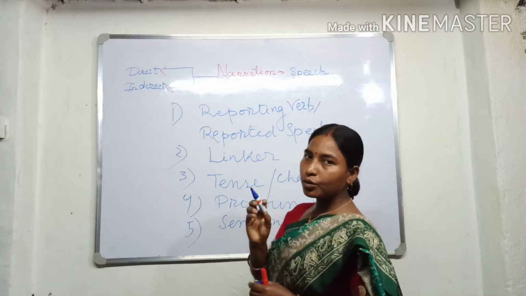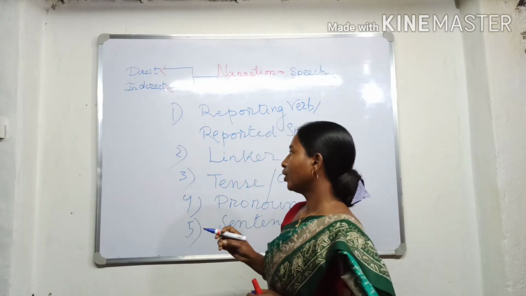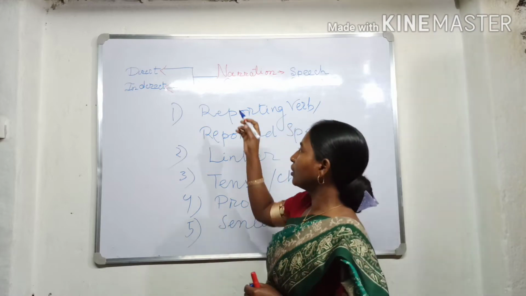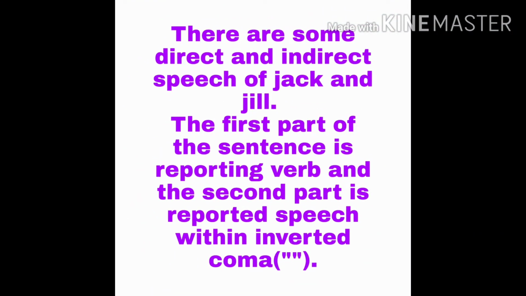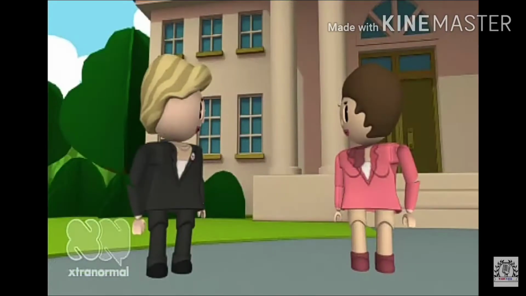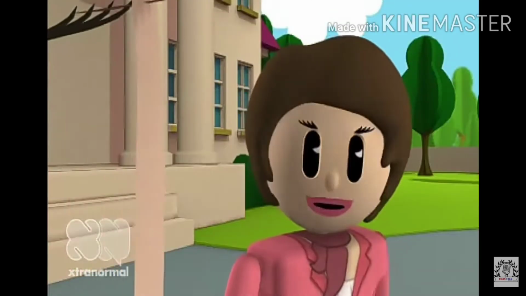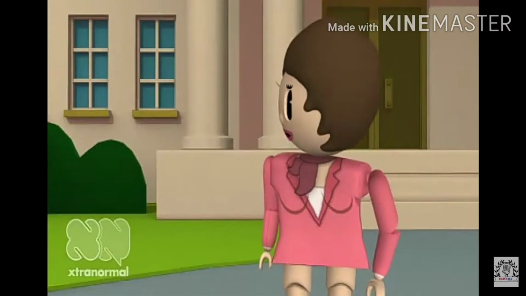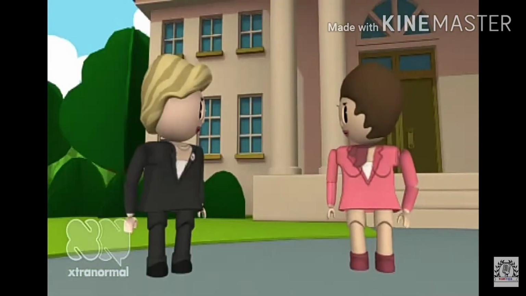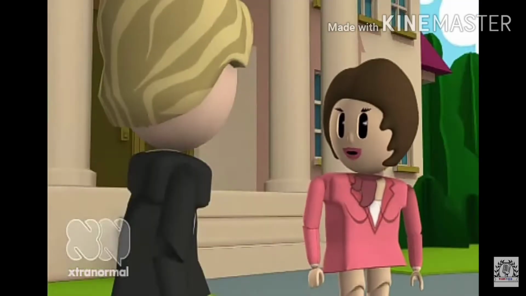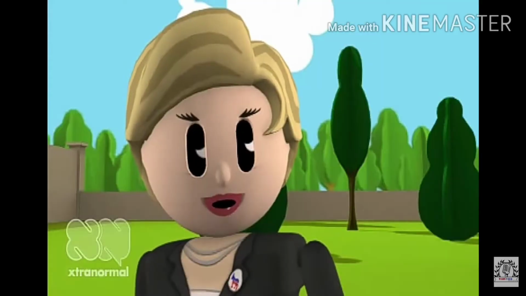So I have shown you a short video for your better understanding of how we change narration. There are some direct and indirect speech of Jack and Jill. The first part of the sentence is the reporting verb and the second part is the reported speech within inverted commas. Jack says to Jill, "There is a beautiful house." Direct speech. Jack tells Jill that there is a beautiful house. Indirect speech.